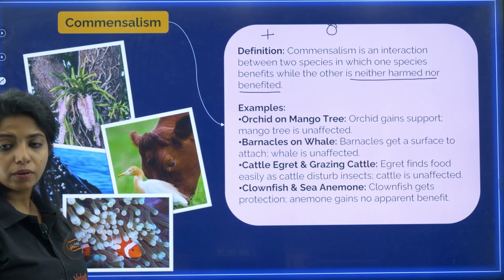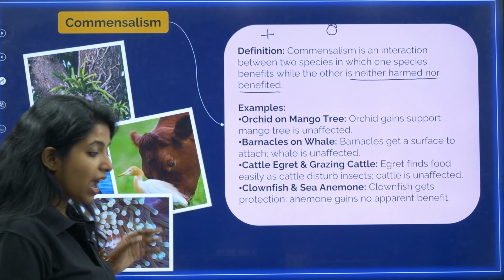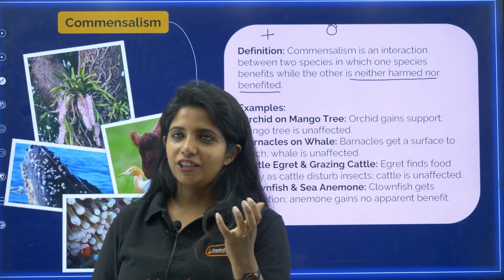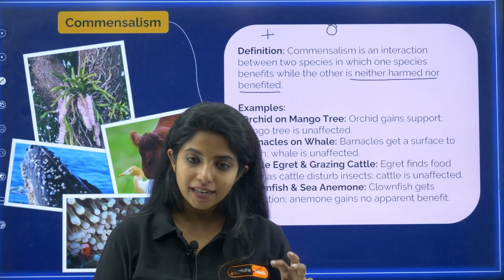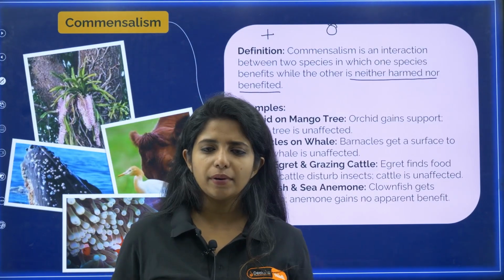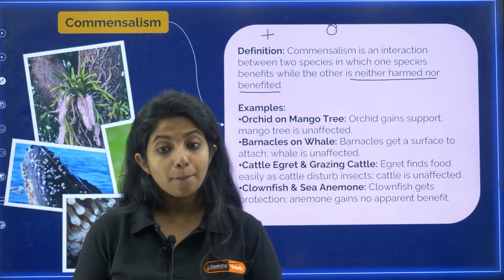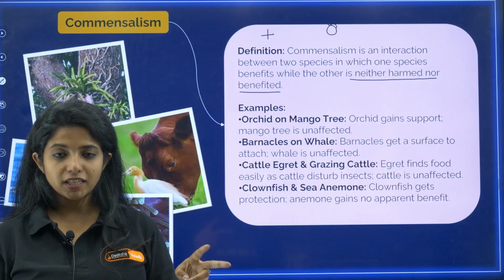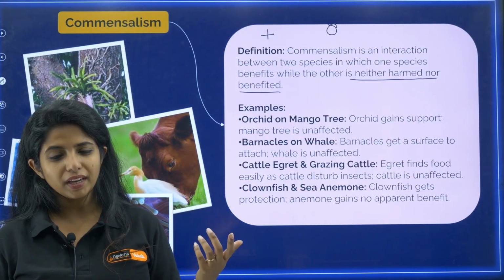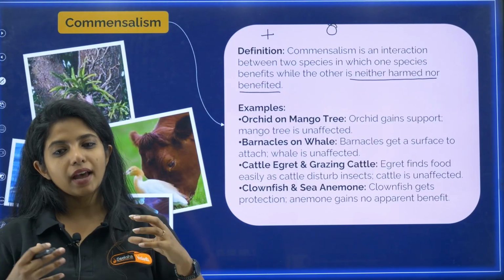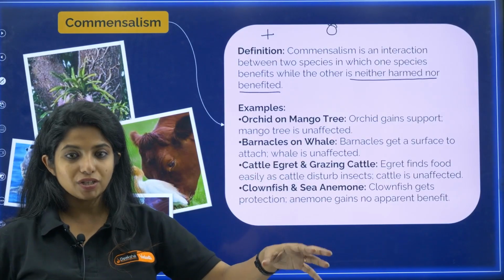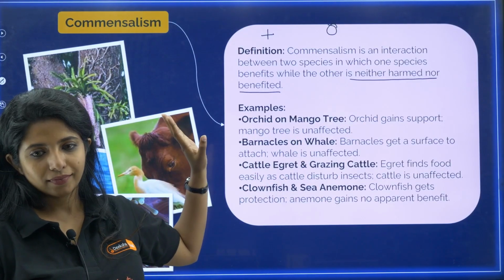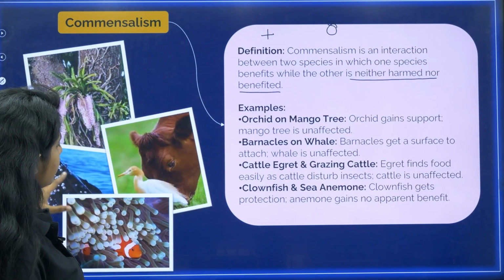Does the anemone have any apparent benefit? Actually, I taught this also initially. In actual sense, they are both getting some benefit. There is cleaning happening over there, and a lot of other things as well. But it is not considered to be mutualism. Why? Because the sea anemone has a major role to do, that is protection. It has a bigger duty to do, which is why it is just counted as commensalism. So these four things are examples of commensalism.